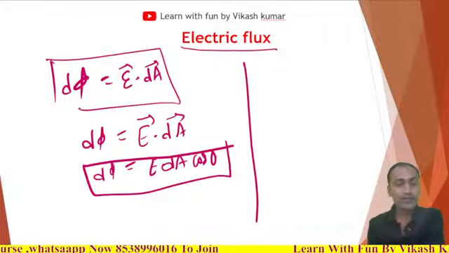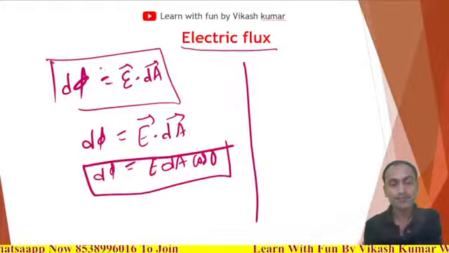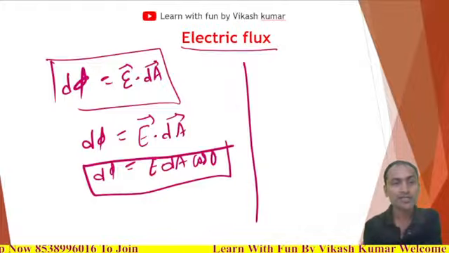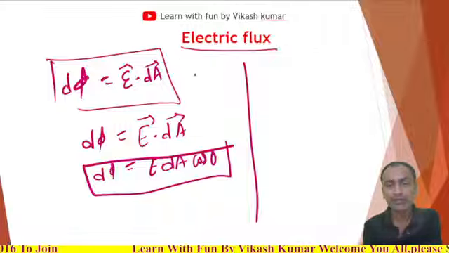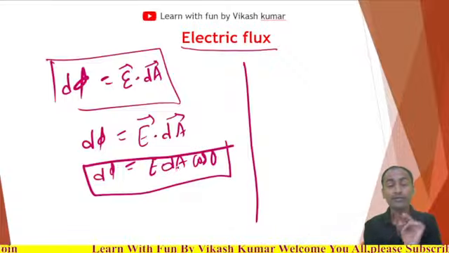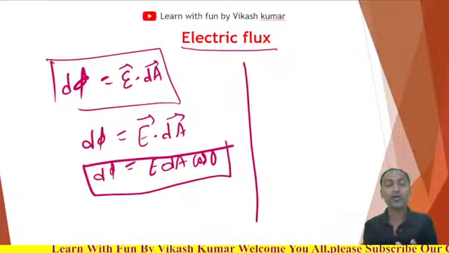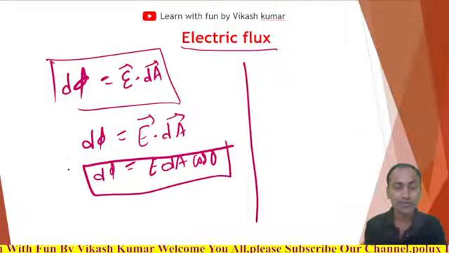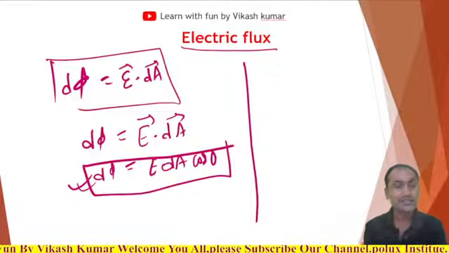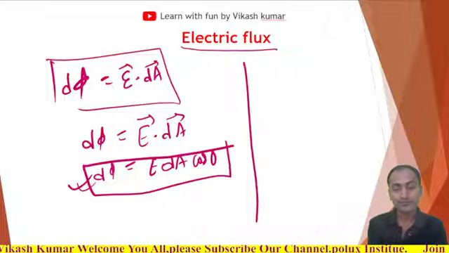Now, if we talk about the electric flux, this is the dot product. The dot product of two vectors will be a scalar, that's why I am using the dot product here, and this flux is a scalar quantity.